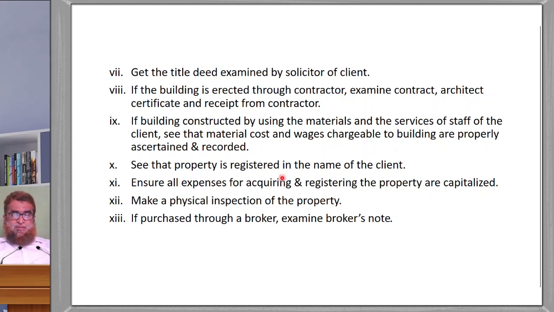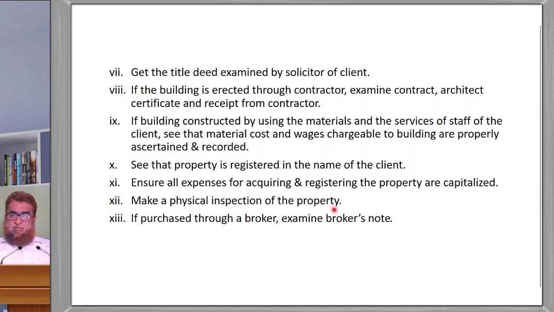See that the property is registered in the name of the client. Property should be registered in the name of your client. Ensure all expenses for acquiring and registering the property are capitalized. Whatever may be the property, if it is a fixed asset, a freehold property or maybe a leasehold property, if you spend something for acquiring or registering the property, it should be a part of that property, it should be capitalized.